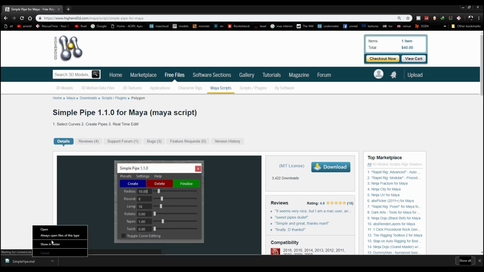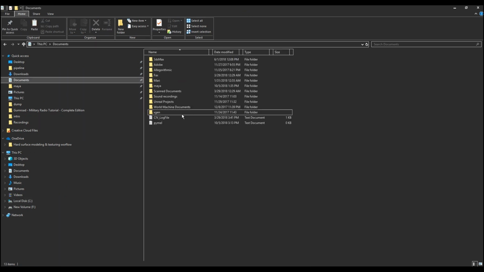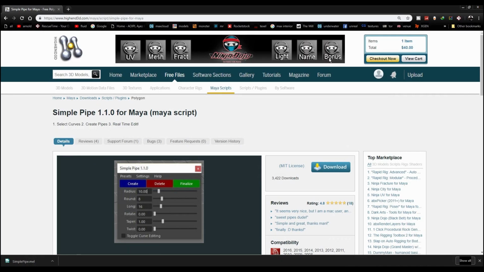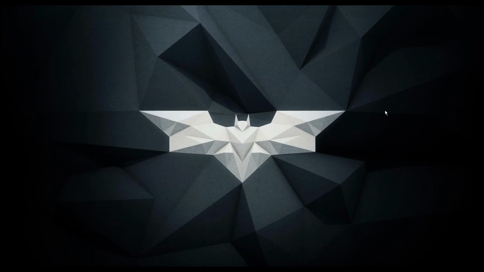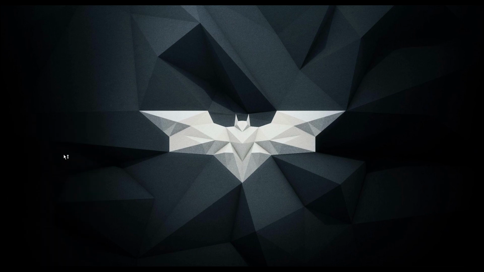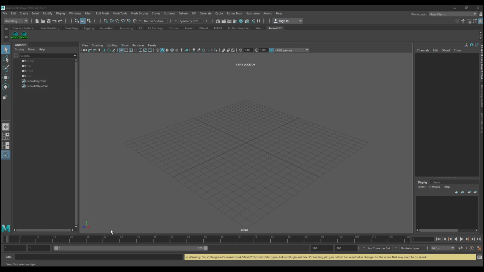Open the source folder. Just cut the script. Go to Documents, Maya, Scripts folder and paste it here. Now close these. Now just check the script in Maya. Open Maya. I also provided the CMD for the script, just copy it and paste it in the Maya command line.